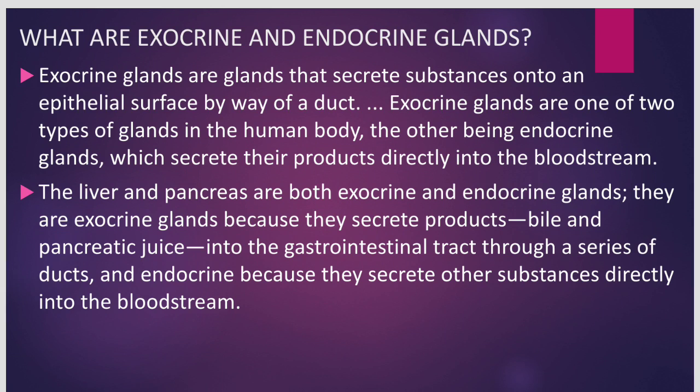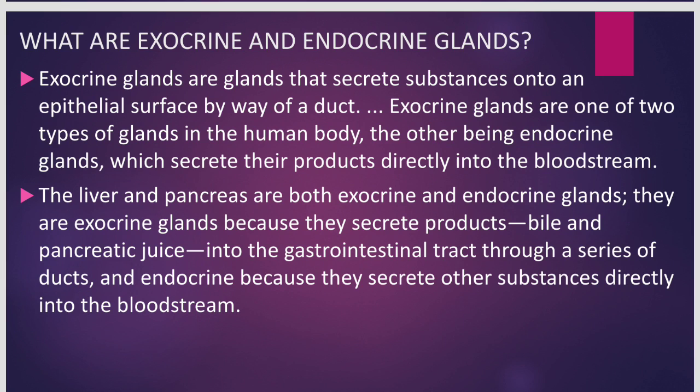Now basically glands are of two types, exocrine and endocrine glands. Exocrine glands are those glands which secrete the hormones or chemicals in the ducts, in the channels, whereas endocrine glands are those glands which secrete the hormones directly into the bloodstream. So endocrine glands are called ductless glands. You understand the difference between the exocrine and endocrine? Exocrine gland secretes the hormones in the ducts, and the endocrine gland secretes the hormones directly in the bloodstream.